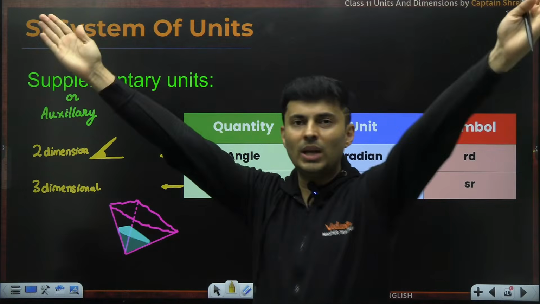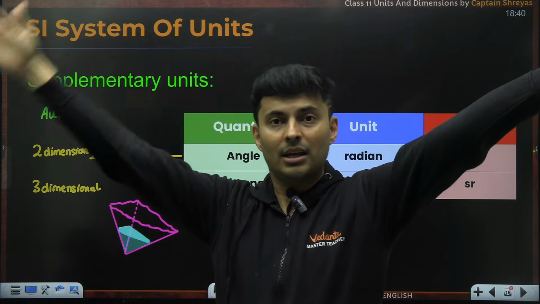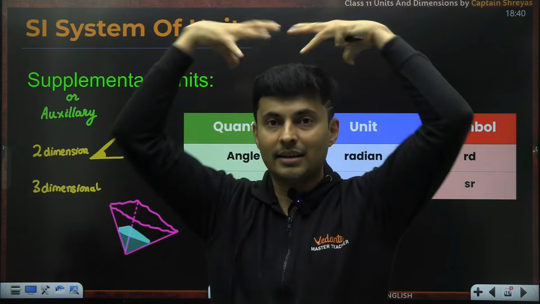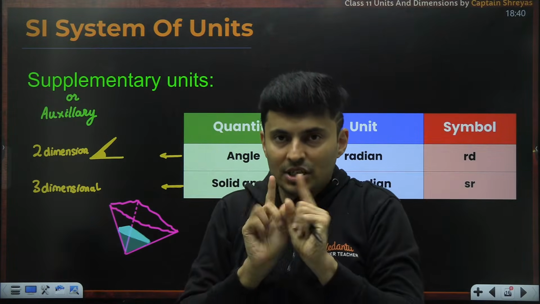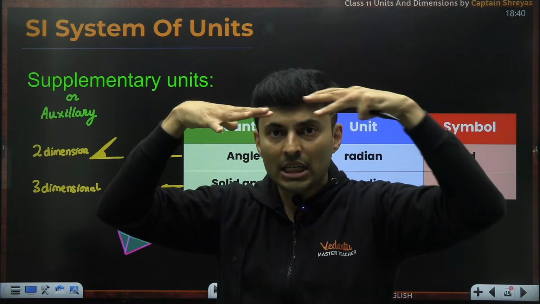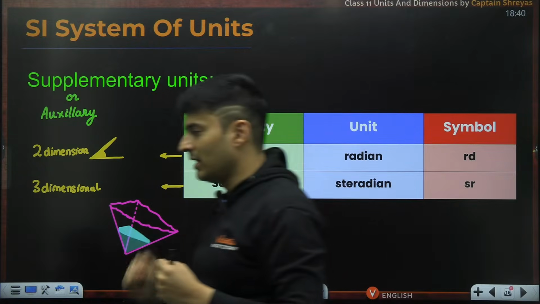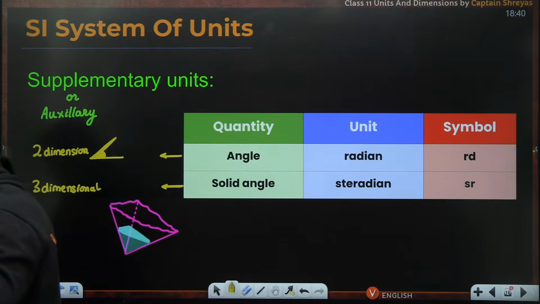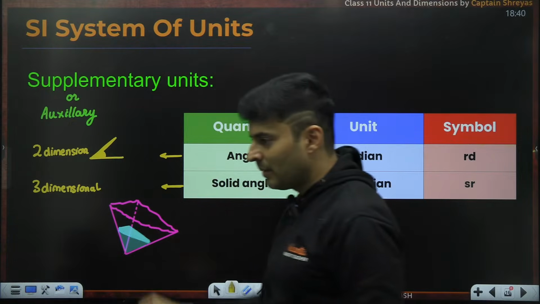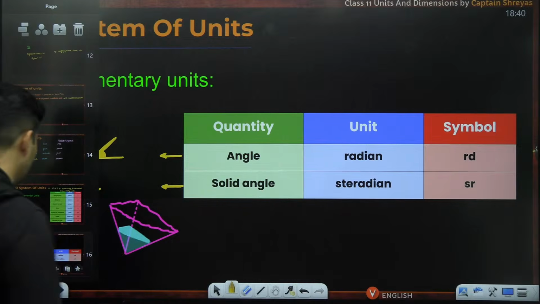So when you have two lines, you measure the angle, that is in 2D, that is angle. But imagine something like an envelope, something like a cap, or something which is going in 3 dimensions. That spread which is there in 3D is your 3 dimensional angle, which is called a solid angle. I hope you are able to visualize it. So that's why I took some effort to draw that solid angle.